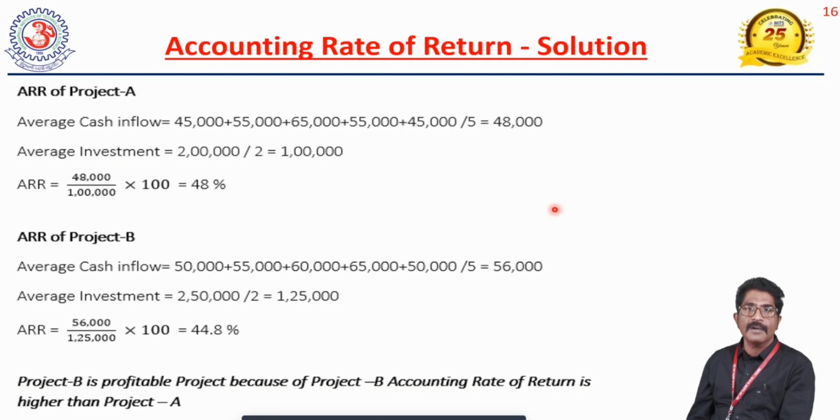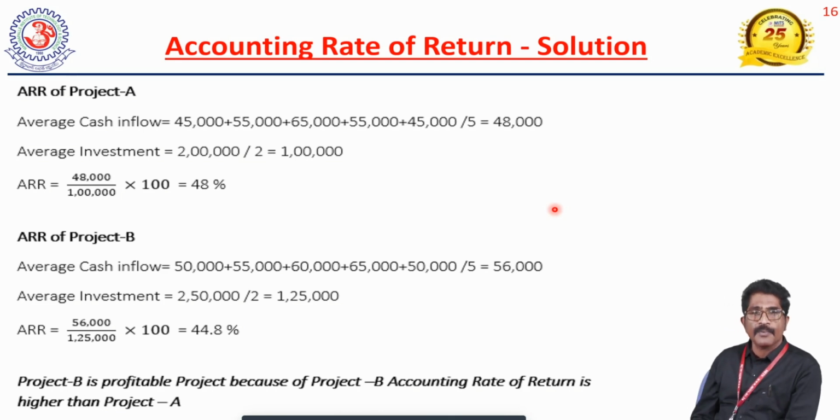If you invest the amount in project A, you will get 48%. So this type of information is provided to the top level management, and they will take a decision. Simply we can understand, if you invest the funds in project A, you will get 48%.